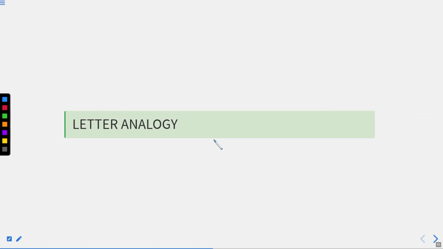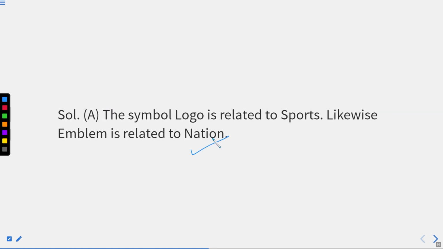Now that is analogy that we will discuss in the second part of this video. So we are ending this particular part of the video here, where we have understood all 12 different kinds of relations, as well as discussed a few questions related to that, right? The last question that we discussed is related to symbols. Every sport has its own symbol, and similarly every nation has its own emblem or flag. Whatever option is there, you can mark it, right?